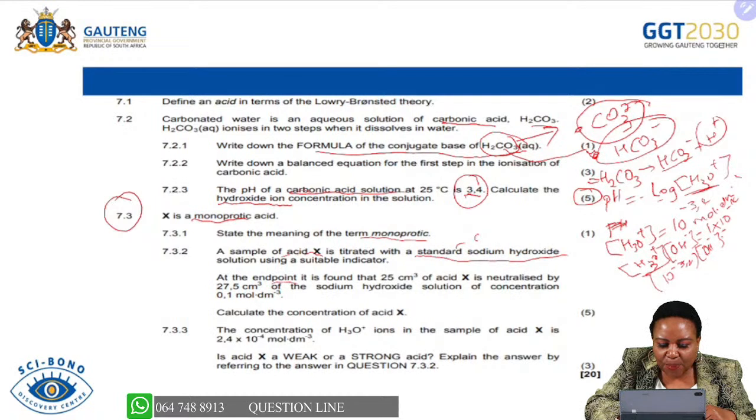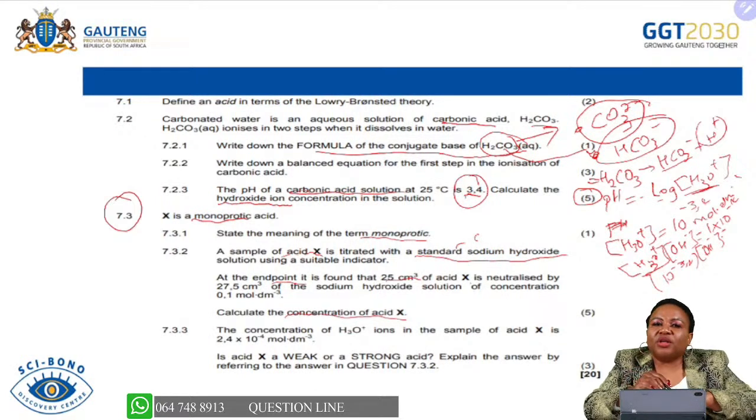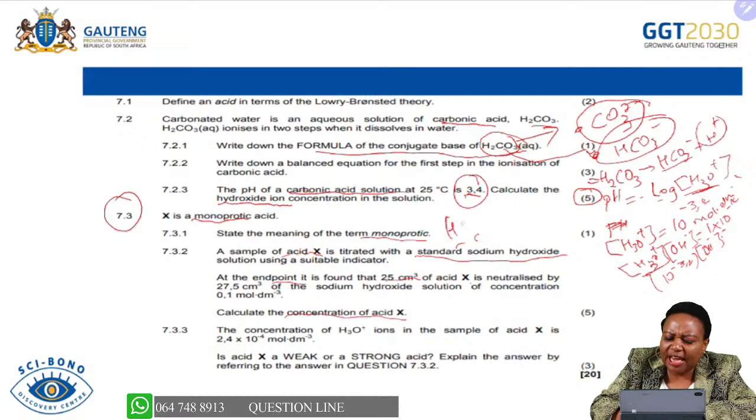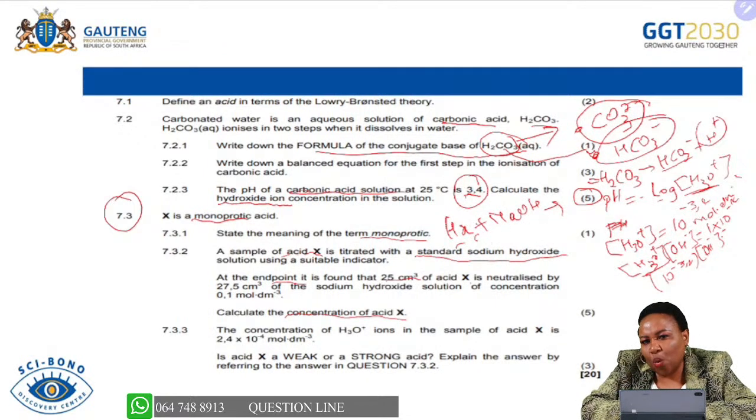At the end point, it is found that 25 cubic centimeter of this acid X is neutralized by 27,5 cubic centimeter of the sodium hydroxide solution of concentration 0,1 mole per decimeter cube. Calculate the concentration of the acid. So you know that when an acid HX reacts with NaOH, we are expecting to find a salt and water.